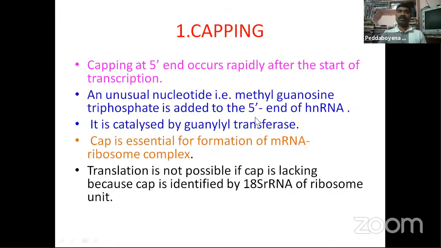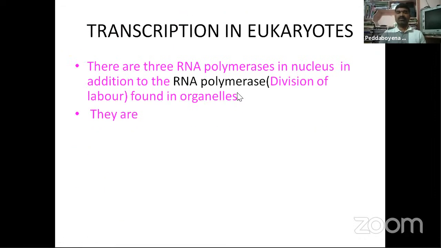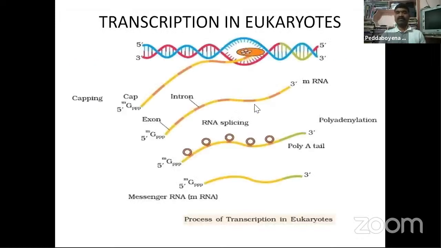In this diagram you are observing polyadenylation, poly A added at the 3' end. The cap, methyl guanosine triphosphate, added at the 5' end is called capping. Tailing means polyadenylation is added at the 3' end. This process is called polyadenylation.